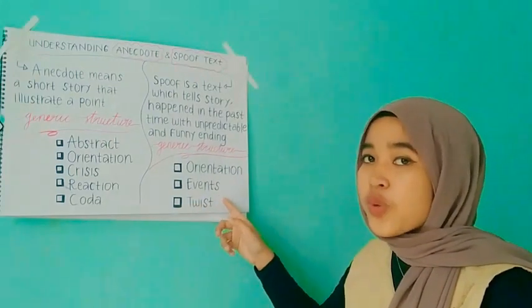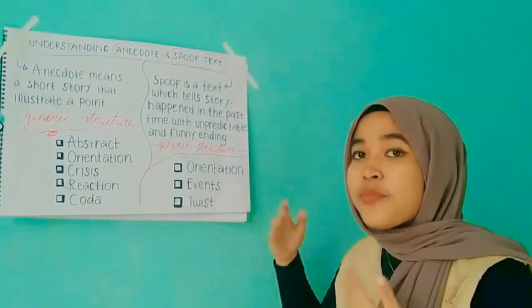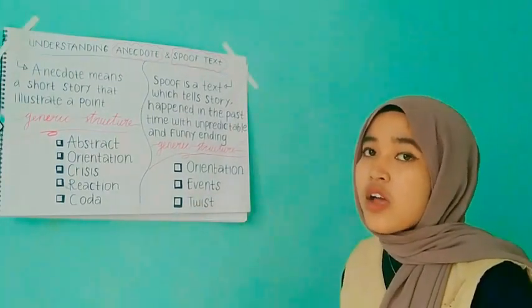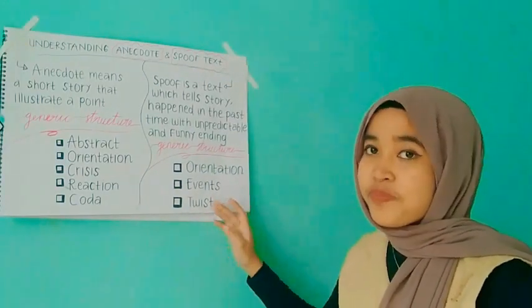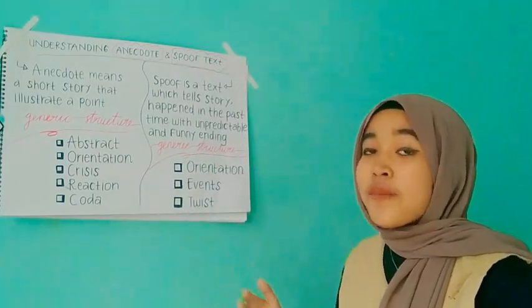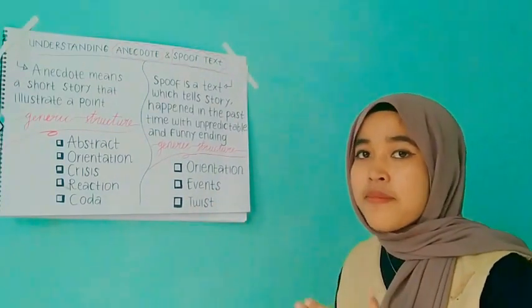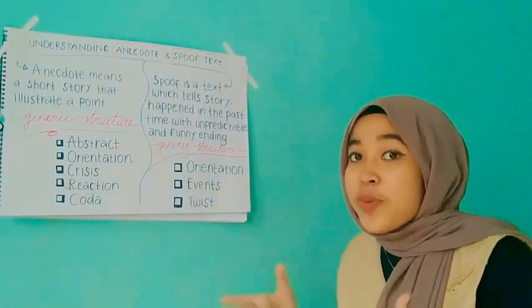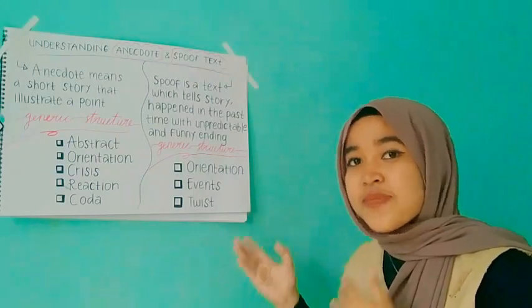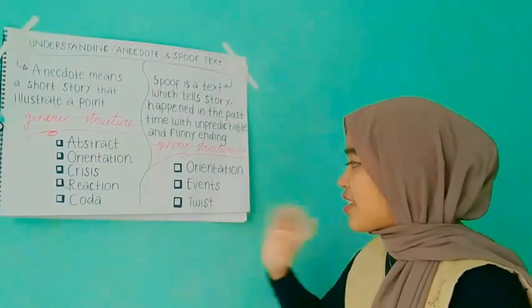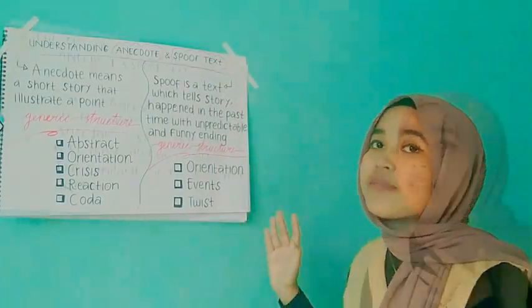And the last is twist. Twist is an unpredictable plot at the end of the story which will amuse the reader. Usually, the twist will make the reader feel surprised, or not expect that it is the end of the story.